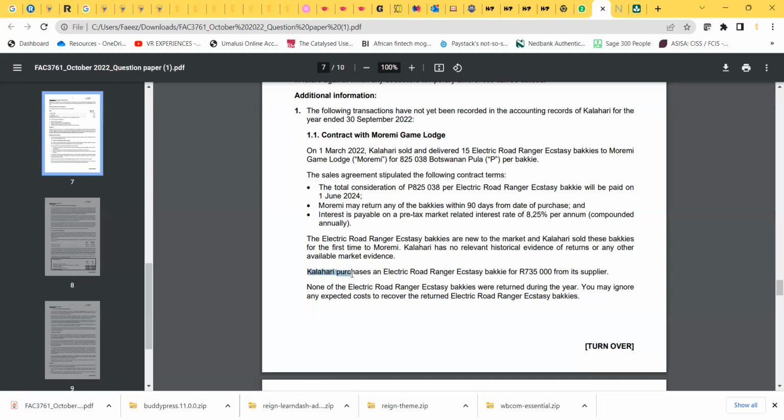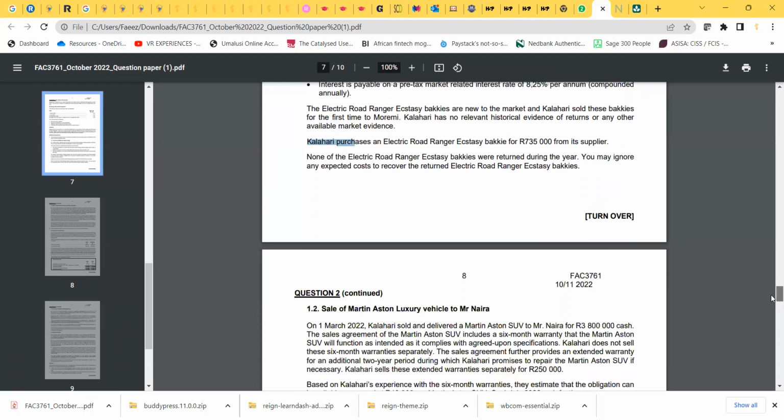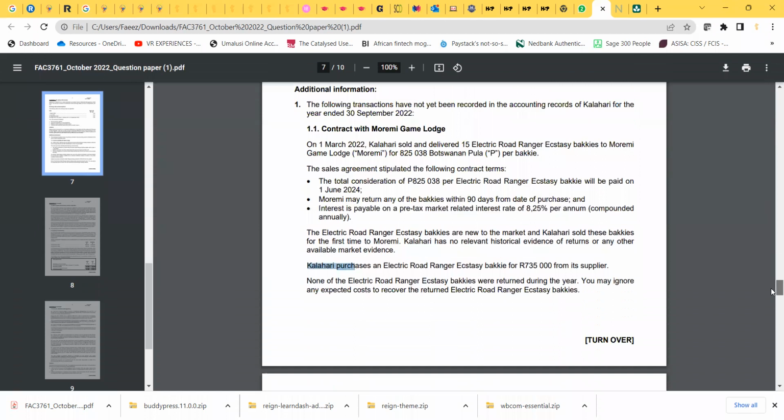Then the Kalahari purchased an electric road ranger bakkie for $735 from its supplier. And then here they say none of the electric road ranger bakkies were returned during the year. You may ignore any expected cost to recover the returned bakkies. So that is that one. So let's quickly do a journal entry.